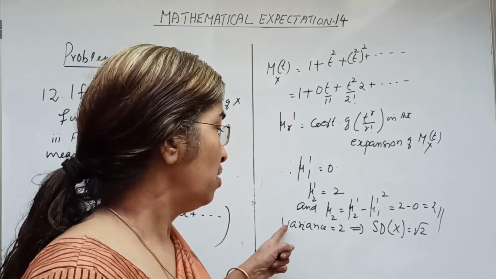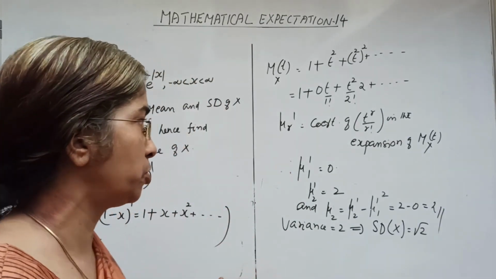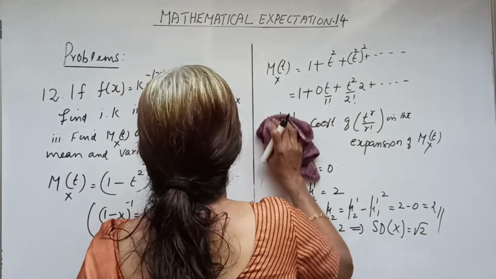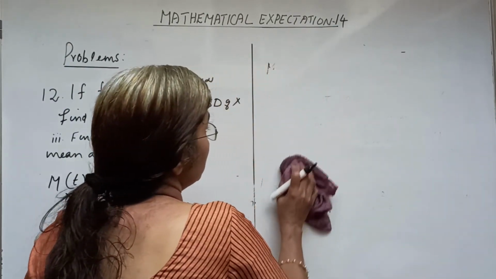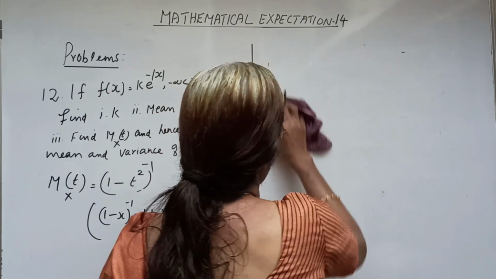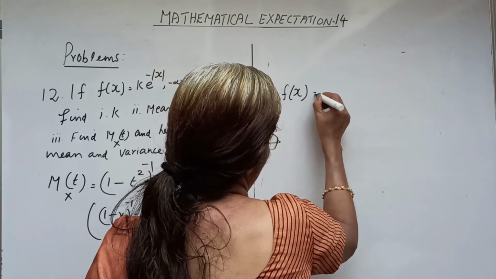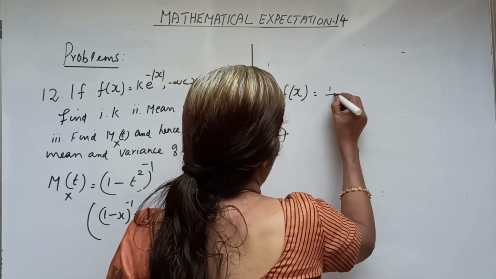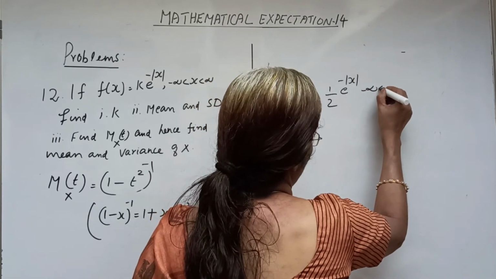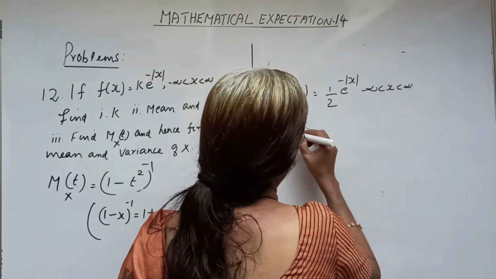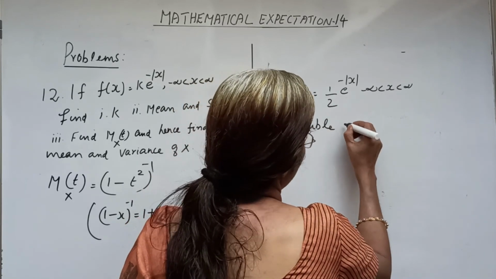So we have obtained mean equal to 0 and variance equal to 2, and this function 1/2 e^(-|x|) is called the double exponential or Laplace distribution, f(x) equals 1/2 e^(-|x|), minus infinity less than x less than infinity.